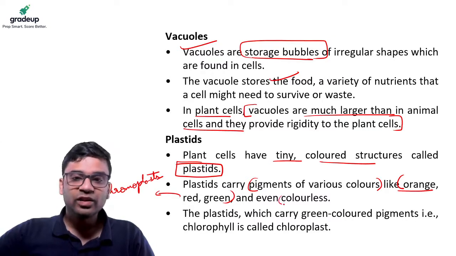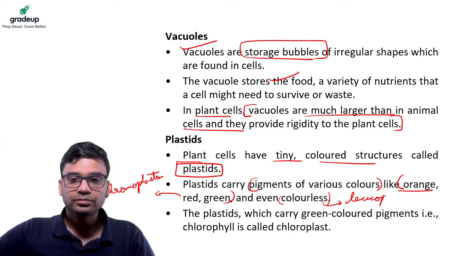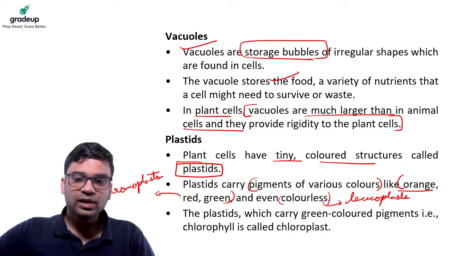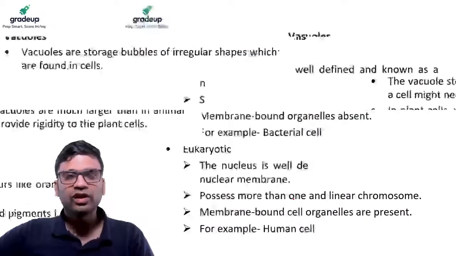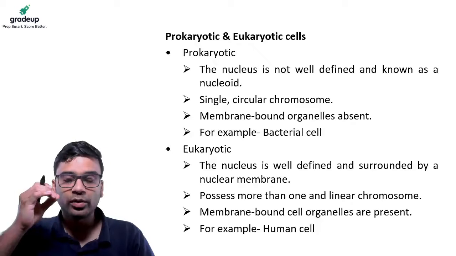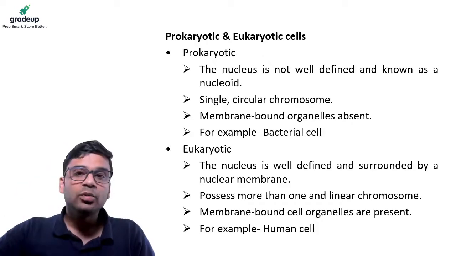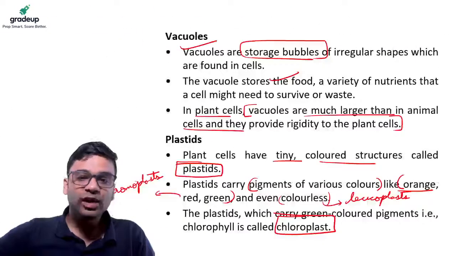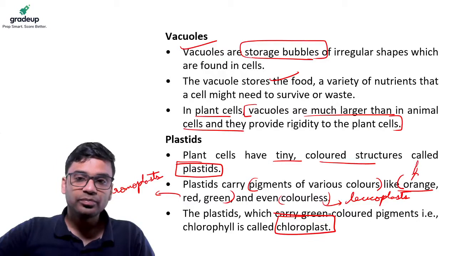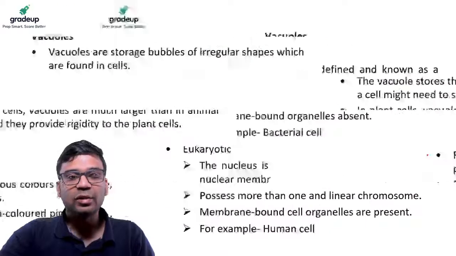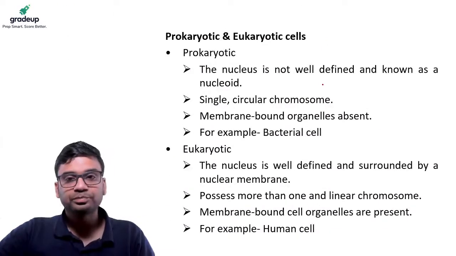And the colorless ones are your leucoplasts. And the green ones are obviously our chloroplasts. So they are the ones which give the color to the plant. You must be thinking, sir, red, blue, green, where do we have? This red, blue, orange are basically for the fruits or other parts of the flower. If there's a red stem, that is because of the chromoplasts.